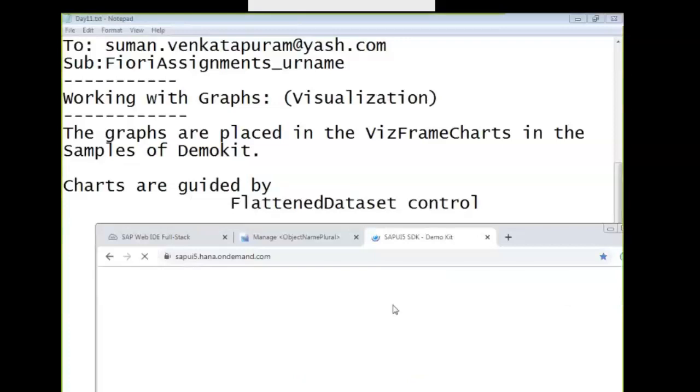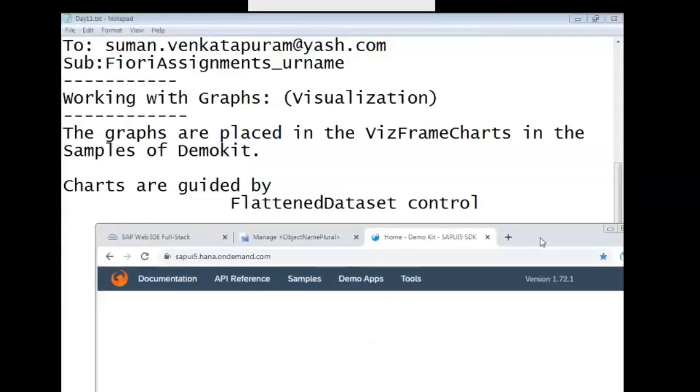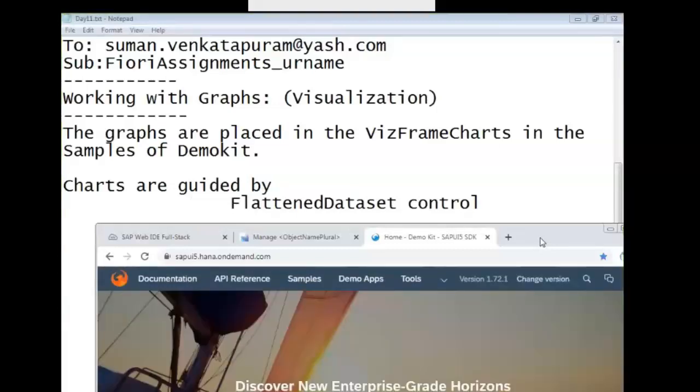I want you also to open the demo kit because you have to copy paste the code. We don't write any code for the graphs. Copy paste the code. And we should be on the same page whenever I'm asking you to copy or paste the code.